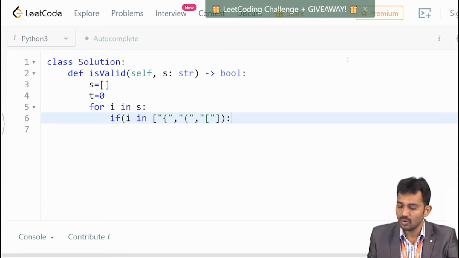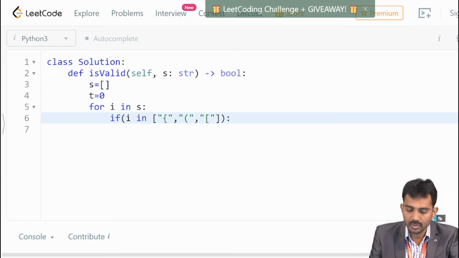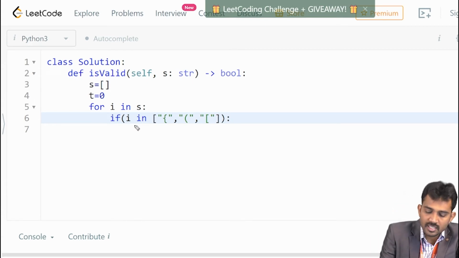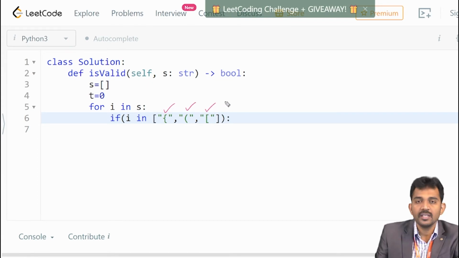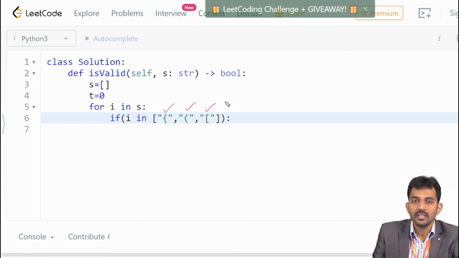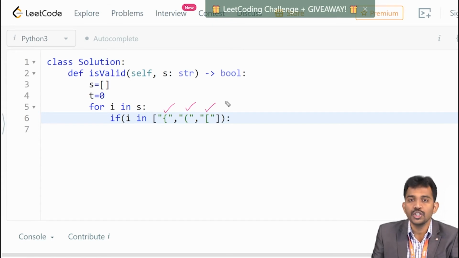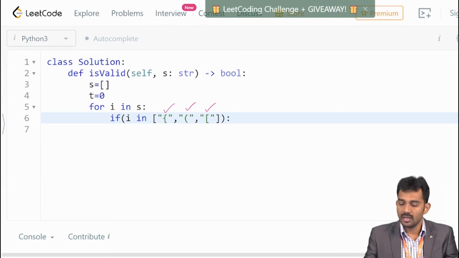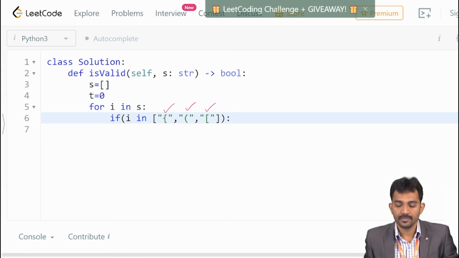Got it? So observe clearly, if the current symbol matches any of these three, then I need to push it into the stack, right? Simply push into the stack.